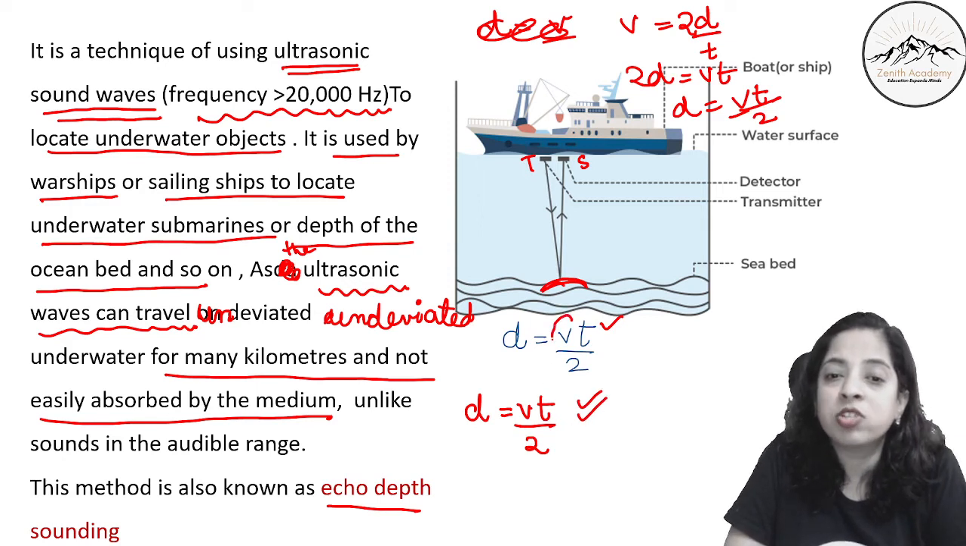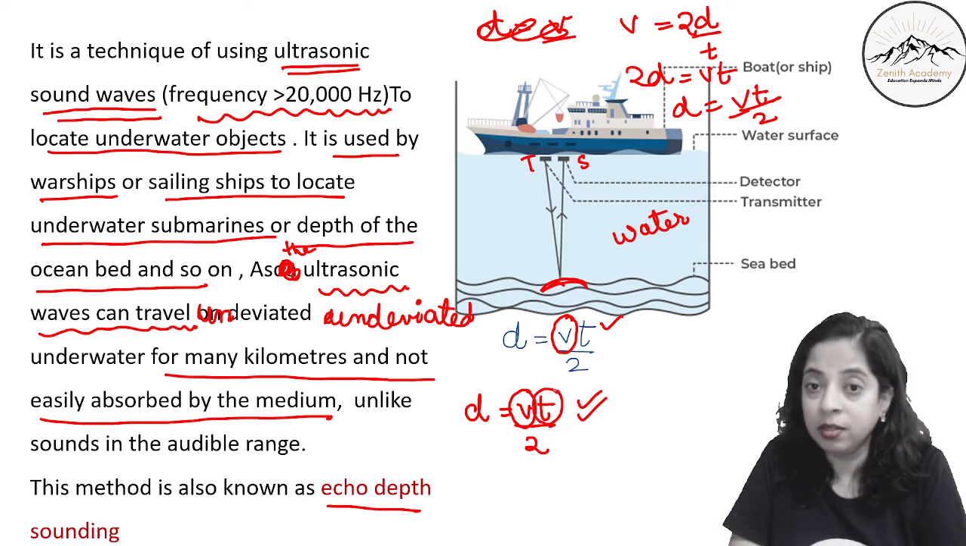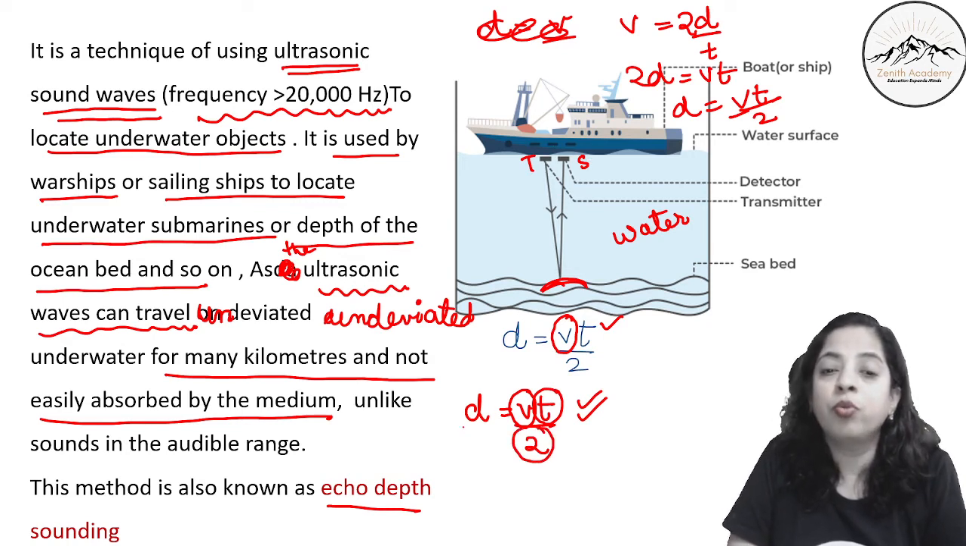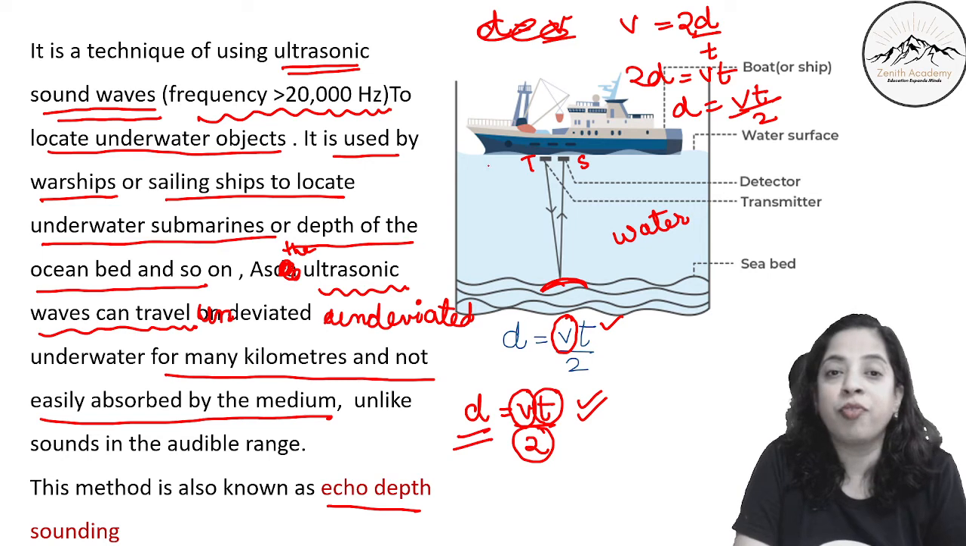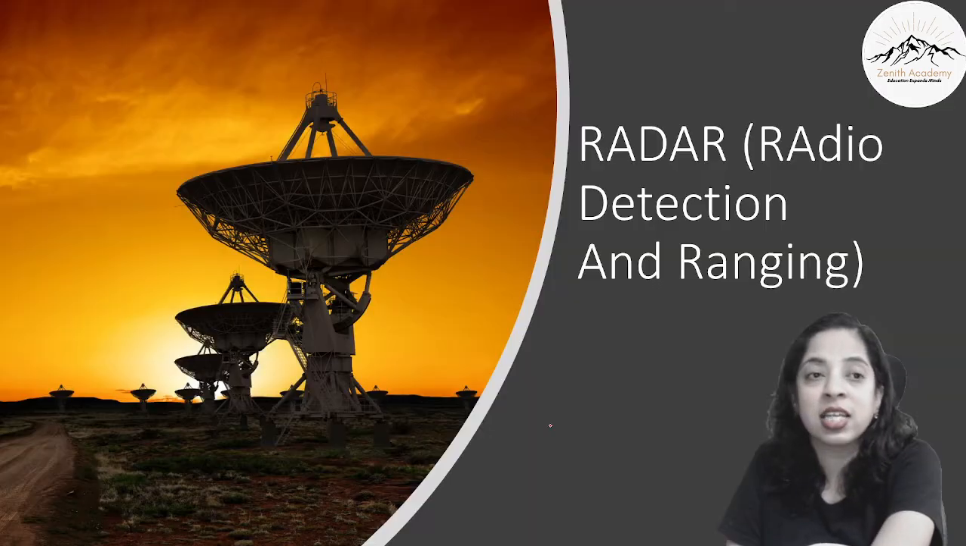We know the velocity of sound in air, we know the velocity of sound in water, right? This is water inside. So we put the velocity of sound in water, we take the time that we have noted, and we divide by 2 to find this distance. This is the distance d. I hope this is very clear to you guys.